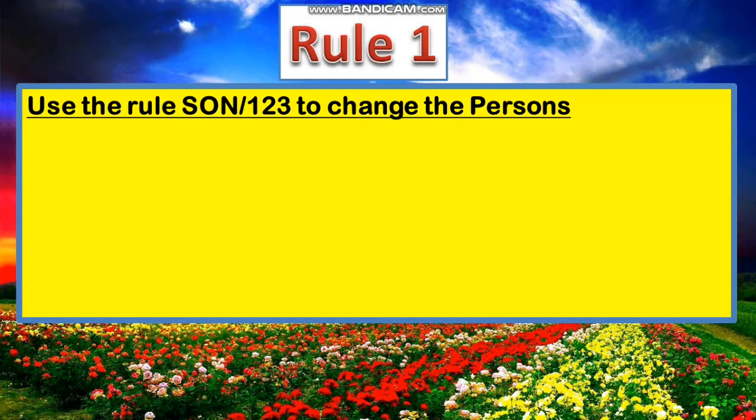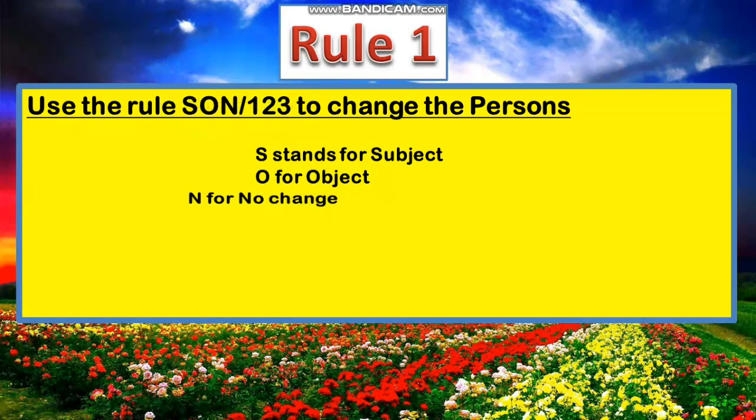Use the SON formula and remember SON 1, 2, 3 to change the persons. Very important rule: S stands for subject, O for object, N for no change.